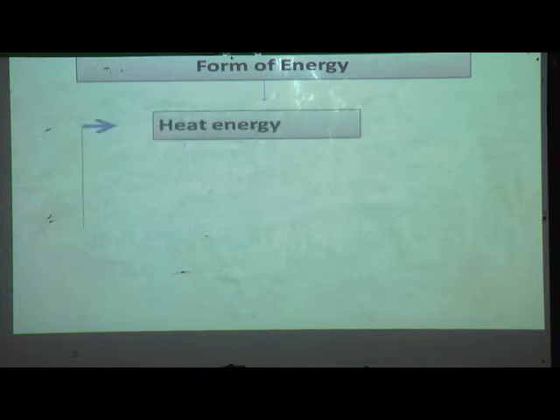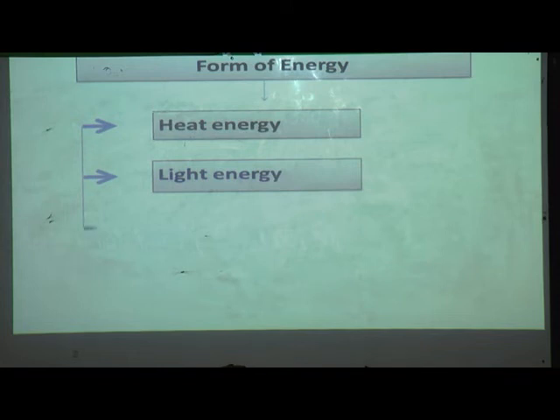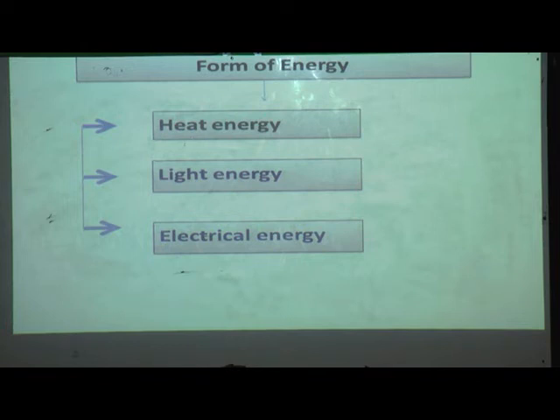Forms of energy. There are some forms of energy. Those are heat energy, light energy, electrical energy. These are some forms of energy.